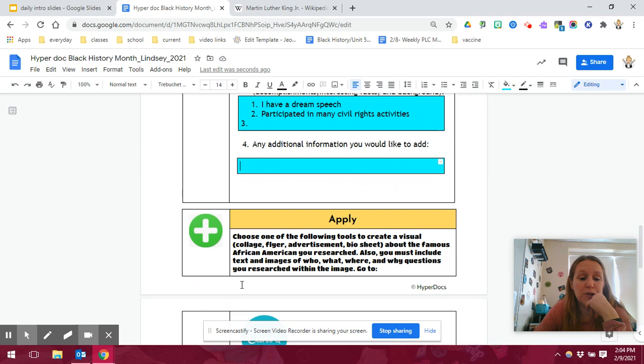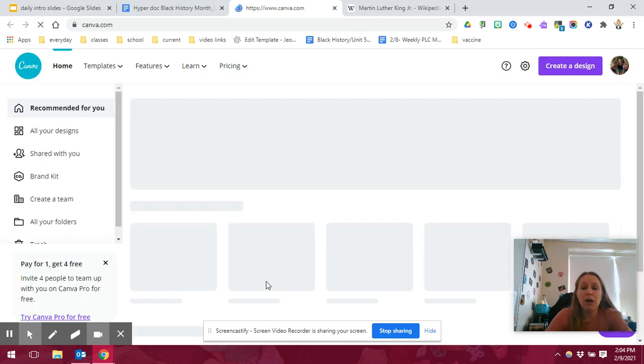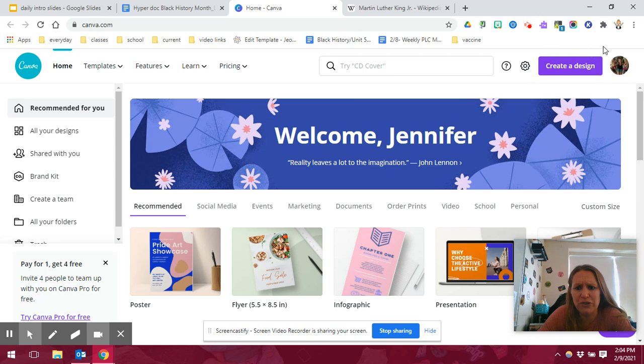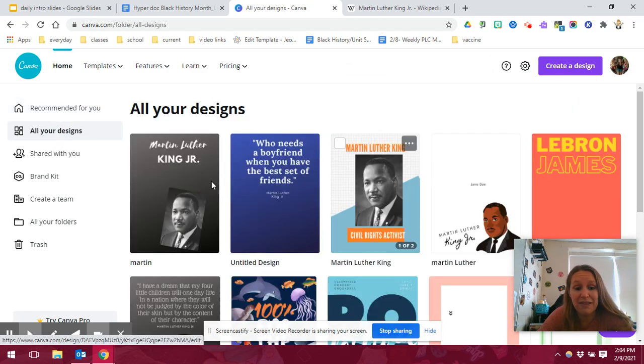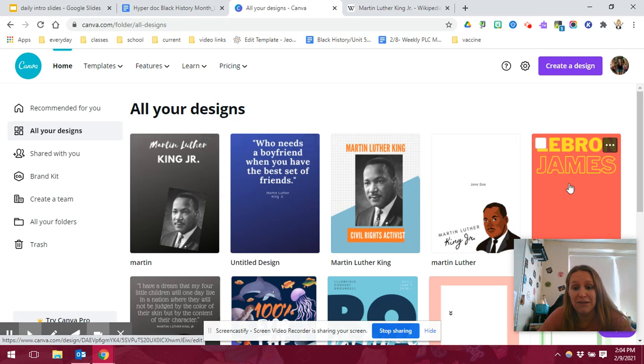Now we're going to go make our Canva. Canva is super fun if you haven't used it before. Make sure when you get in there that you are logged in. It will say register or log in up in this corner. You want to make sure you do that because then it will save all of your designs. For example, if I click all of my designs, all the things that I've made today or in the past are going to be saved right here.